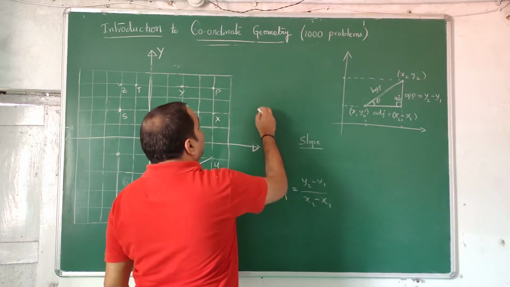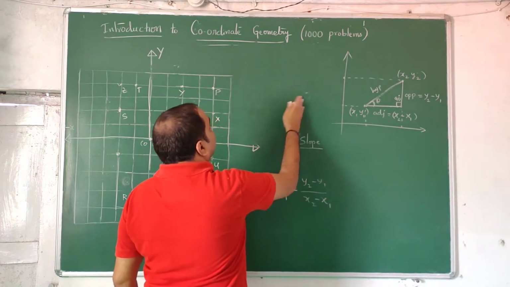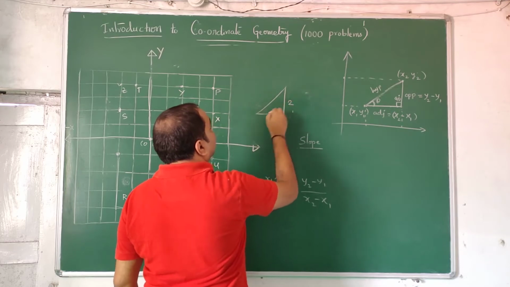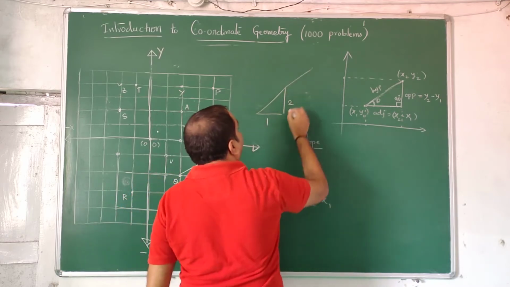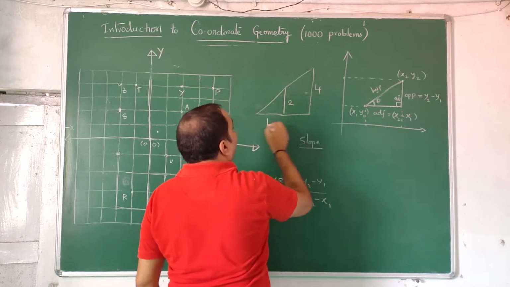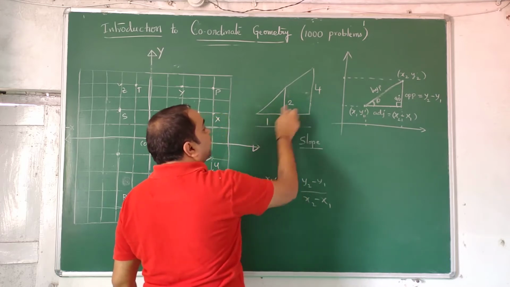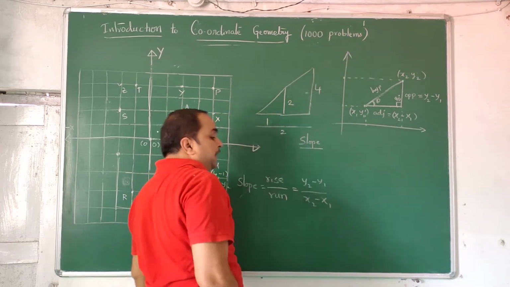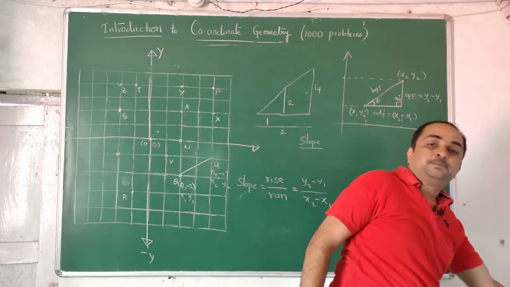And if I tell 2, it understood that rise is double that of run. Now if I increase the rise and run, it may become 4 and this will become 2. 2 by 1 and 4 by 2 is same. Like that, if you continuously increase, slope remains fixed.